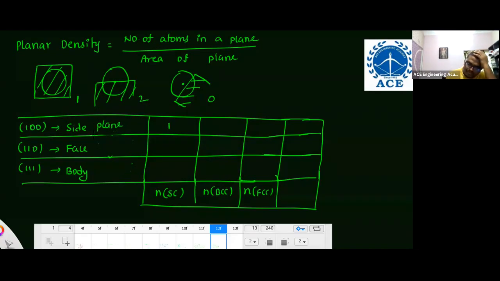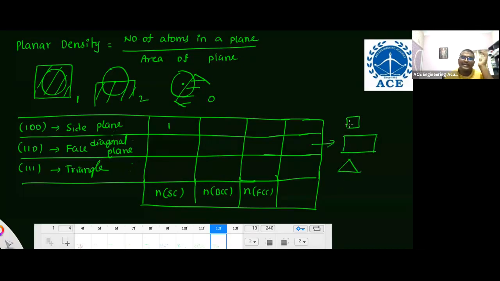See, this is a side plane. This is the face diagonal plane. And this is a triangle. It is like this, a square like that. So the number of atoms in the (1, 0, 0) plane in simple cubic is 1. In BCC it is also 1. In FCC it is 2, because in the face one atom is there.